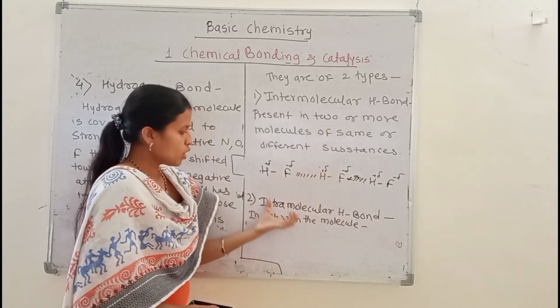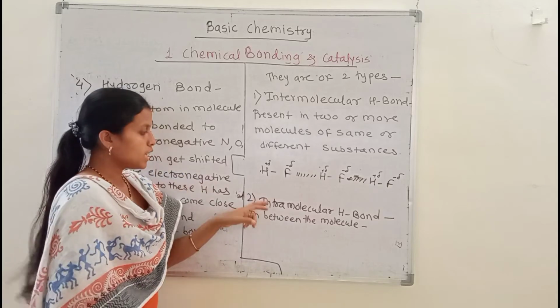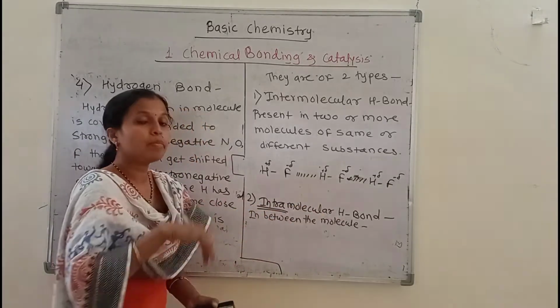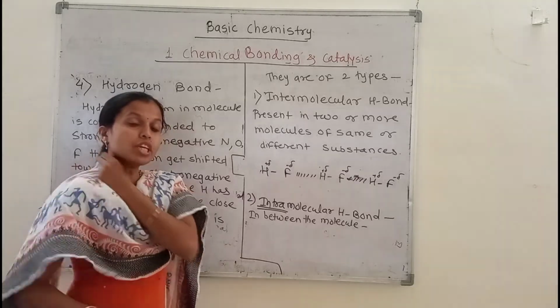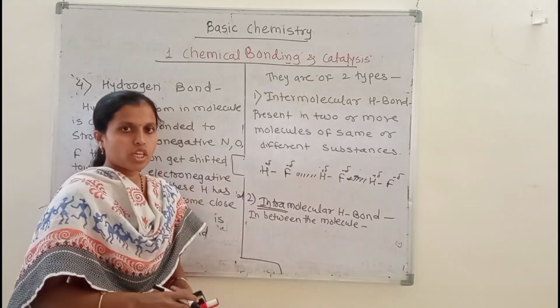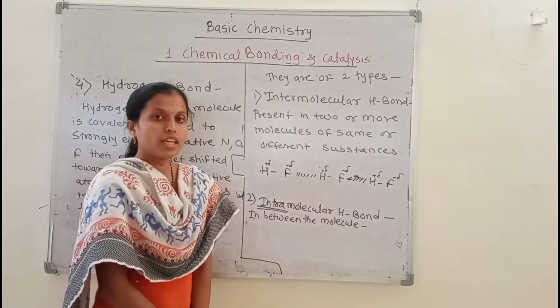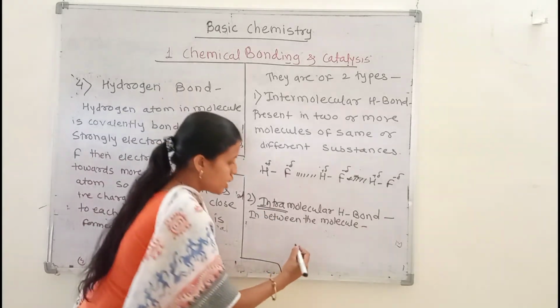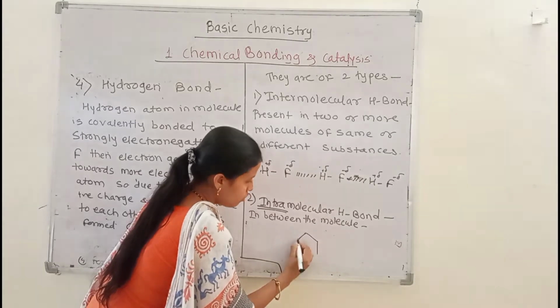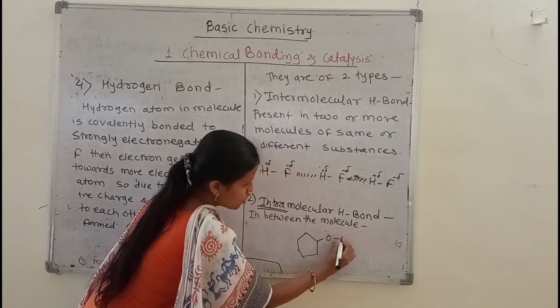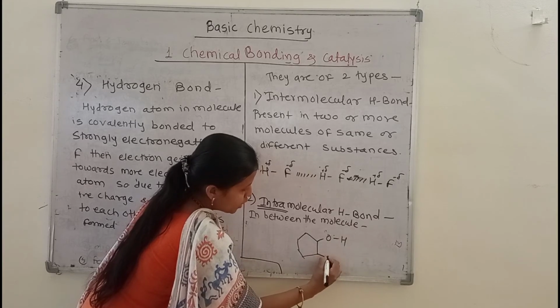Okay, so the next type of hydrogen bonding is intramolecular hydrogen bonding. Intra means within the molecule. So when hydrogen bonding is formed within a molecule, this type of bonding is called intramolecular hydrogen bonding. For example, we take ortho-nitrophenol.